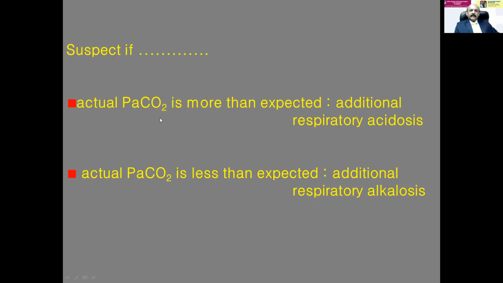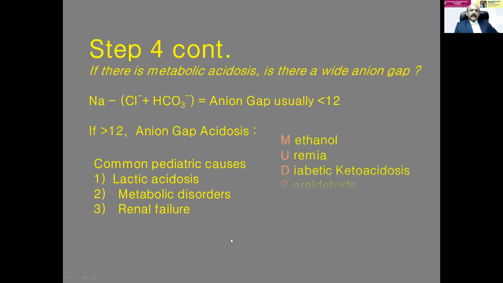But these sort of difficult things will not be given in your oral examination. Only when you answer extraordinarily well will the mixed parameters be given. Usually the examiners will be liberal. They will not give all these things. They just want to know whether you know the basics of ABG. When the actual PaCO2 is less than expected, it means additional respiratory alkalosis.